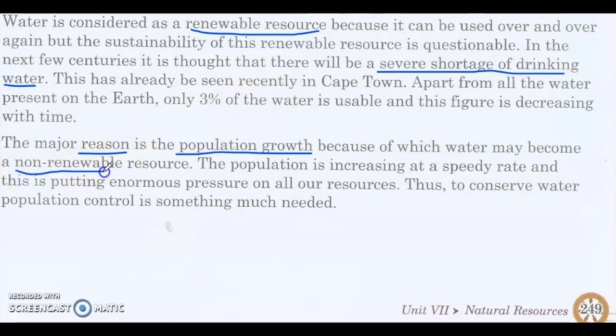This can be a question. Give reason. The population is increasing at a speedy rate, and this is putting enormous pressure on all our resources. Overpopulation creates shortage of renewable resources also. Thus, to conserve water, population control is much needed. We have to take care about population control.